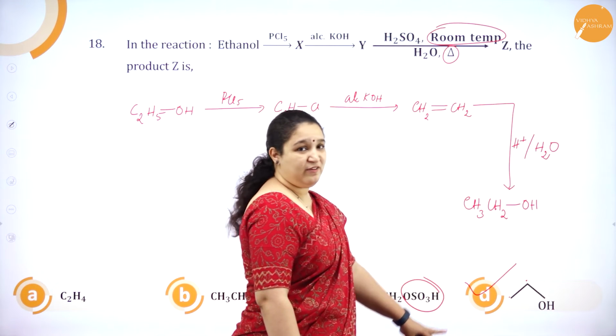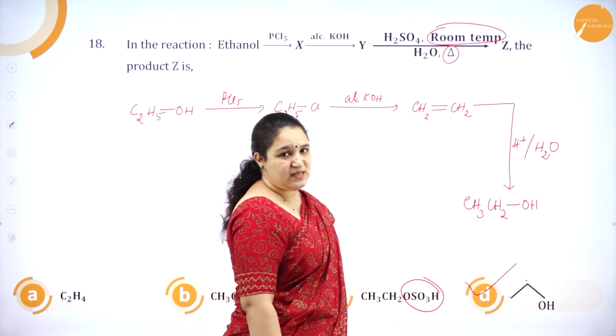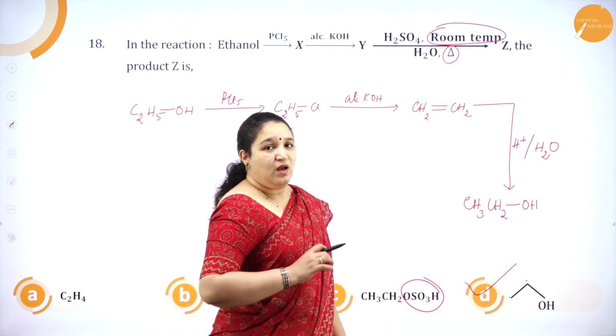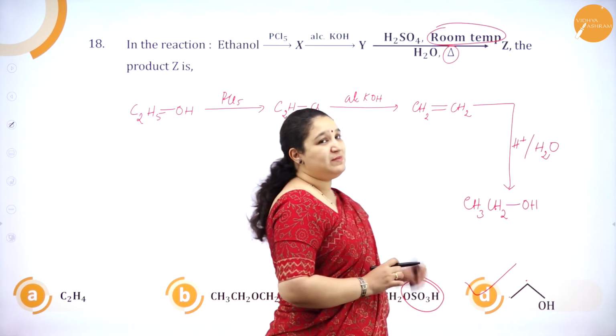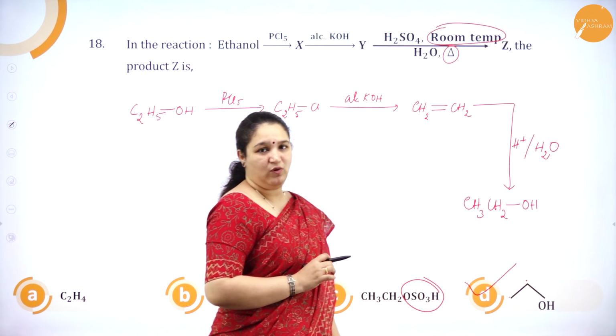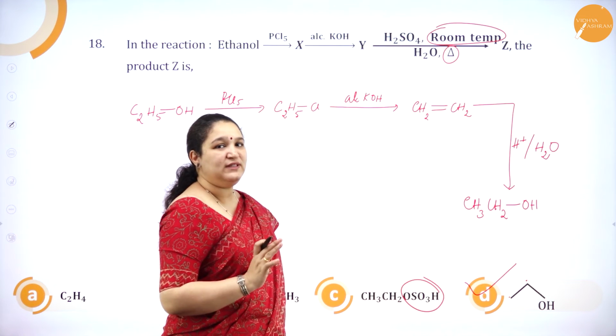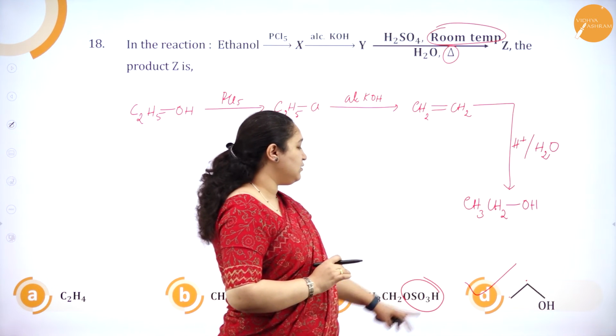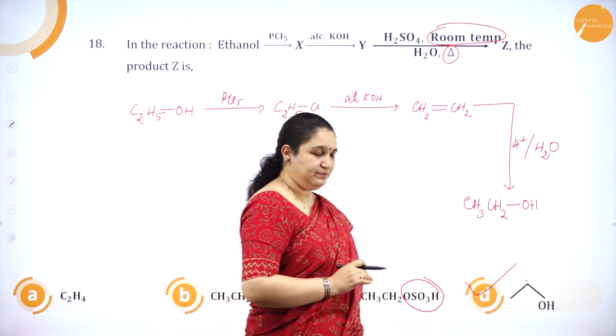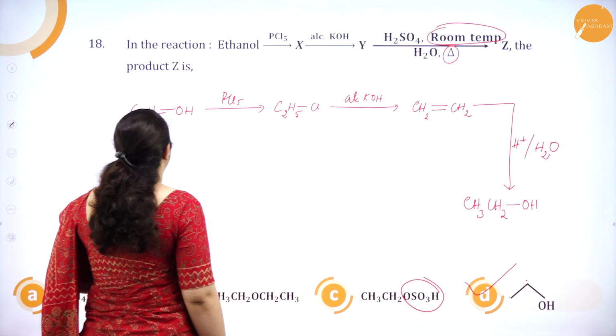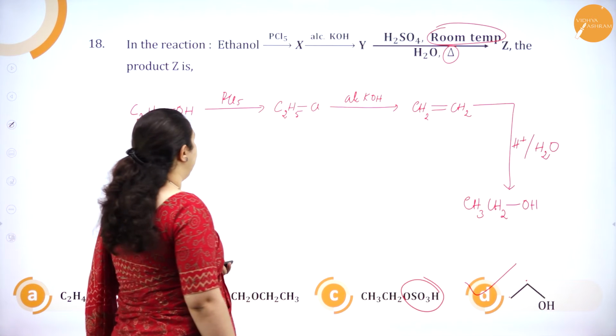Okay, so this should have been the answer, but of course it is a grace marks question for you all. Why? Because of the mistake in the question. But if that mistake wouldn't have been there, then the answer would have been D. Okay, so that is about question number 18.